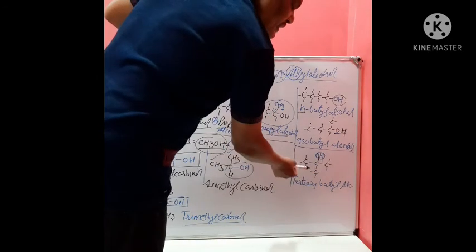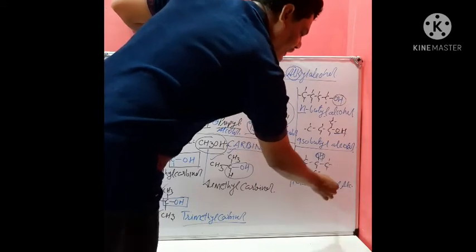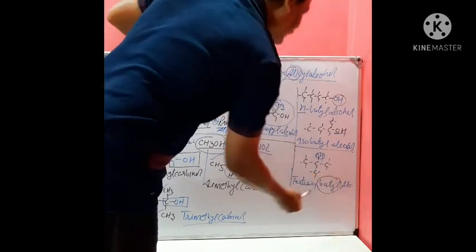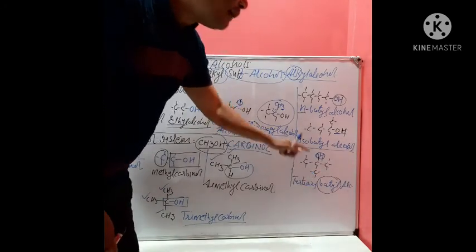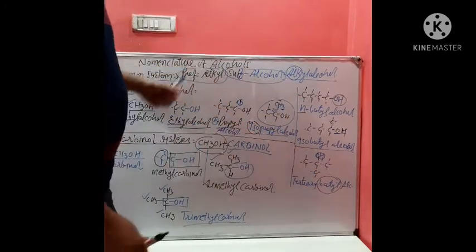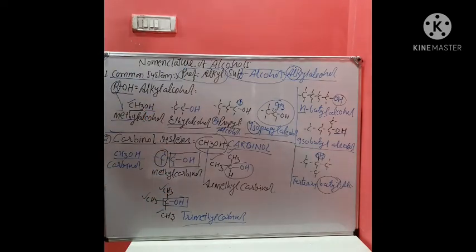And now on the basis of total number of carbon atoms, it is given the name butyl. If we increase one more carbon here, then it will become tertiary pentyl alcohol. Isn't it? So this is the nomenclature, common system and carbinol system.